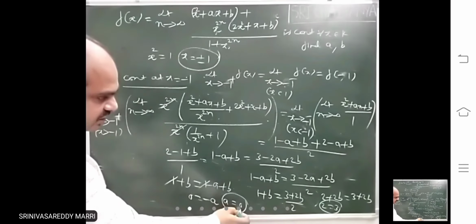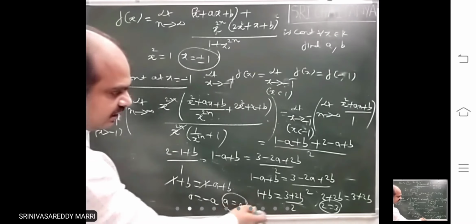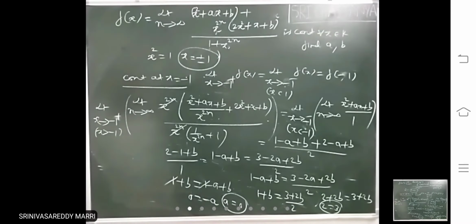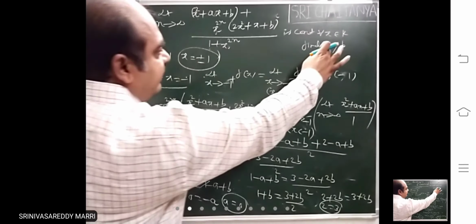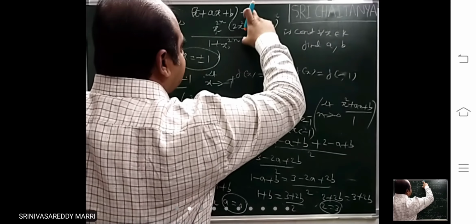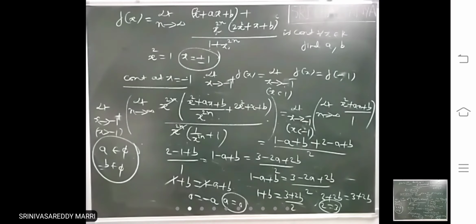In the second case you got what? A equal to 0 and b you are not getting any value. That means A is null set, B is null set. That means there will be no value of A and B such that this function will be continuous for all x belongs to R. So A is null set, B is null set.